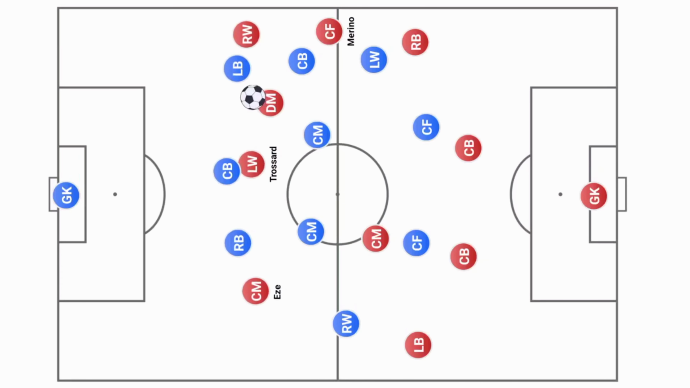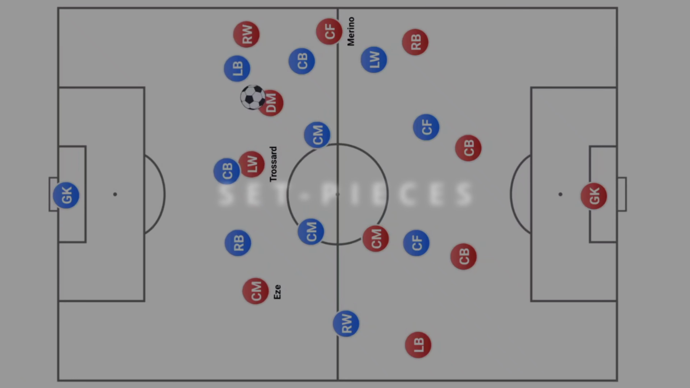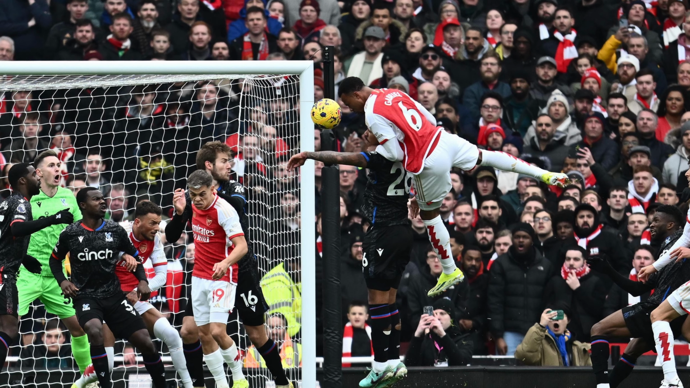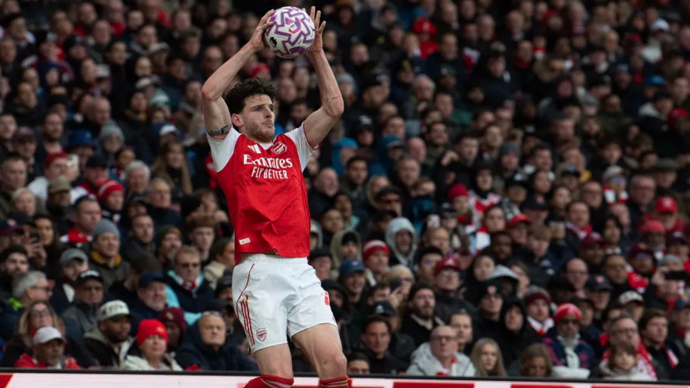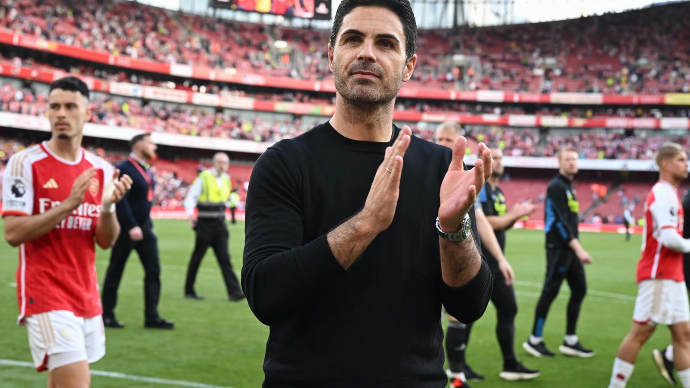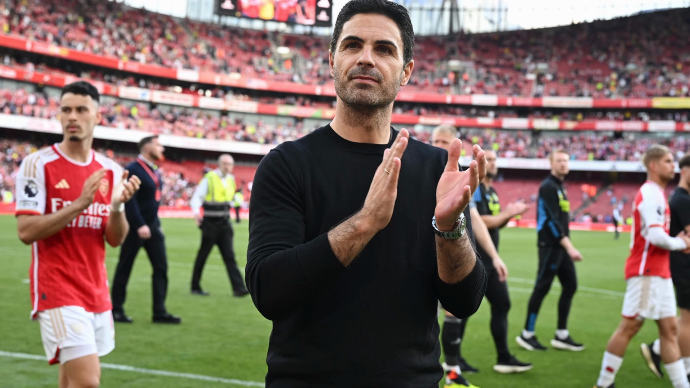In addition to this, one of the other weapons Arsenal are using is set pieces. 30% of their goals come from set pieces, as they are relentlessly scoring from corners, and Rice is also using long throws around the box to put the ball in the goal-scoring area. Overall, Arsenal are showing great team play this season.